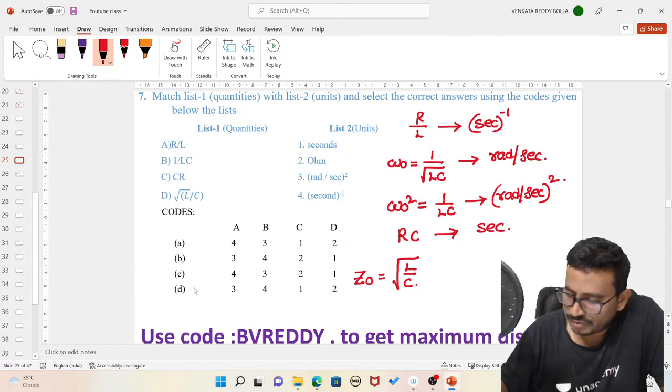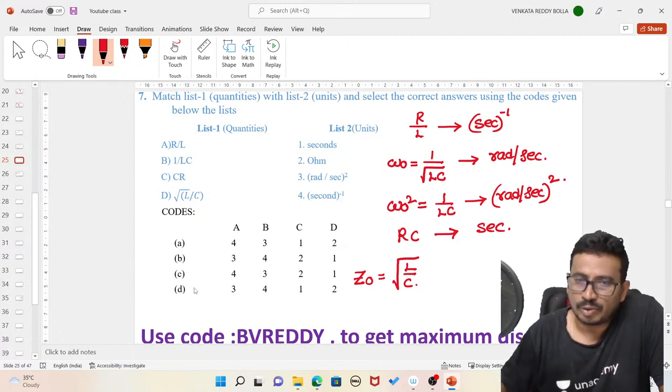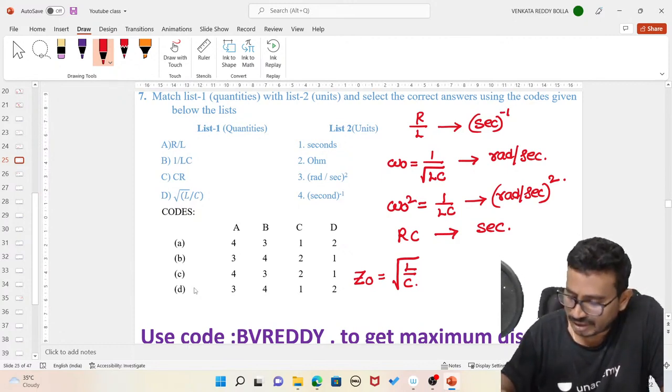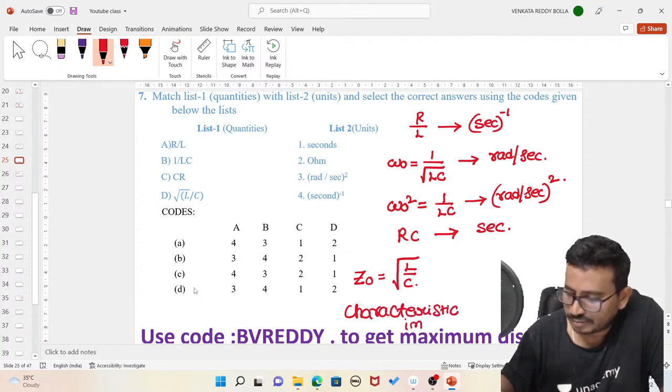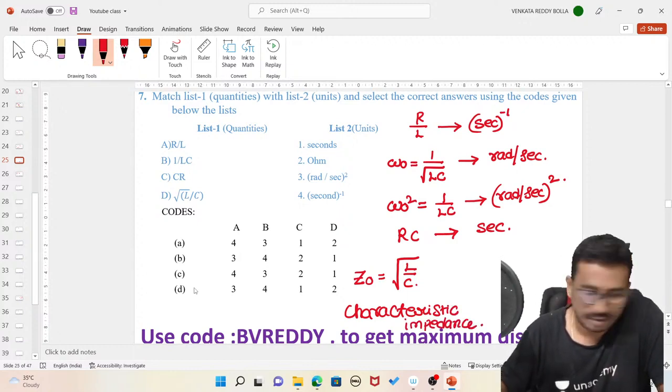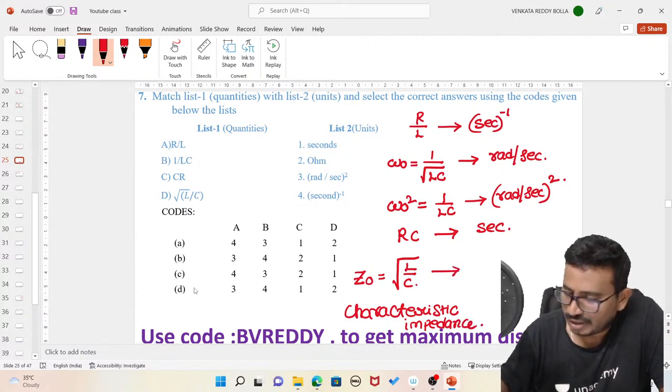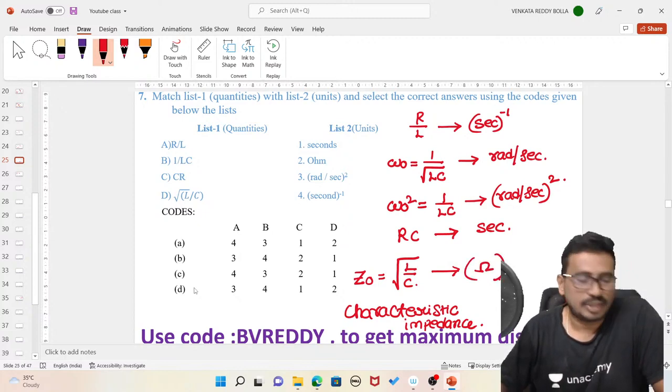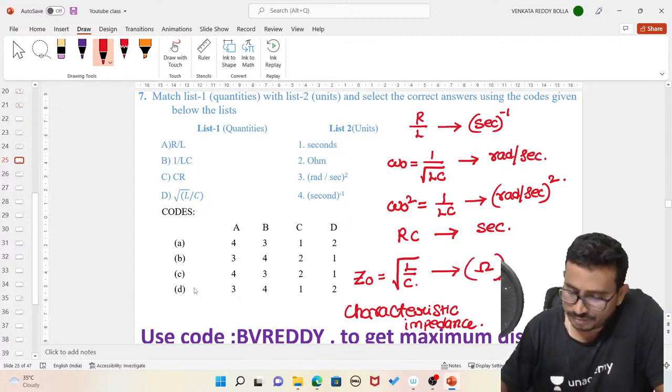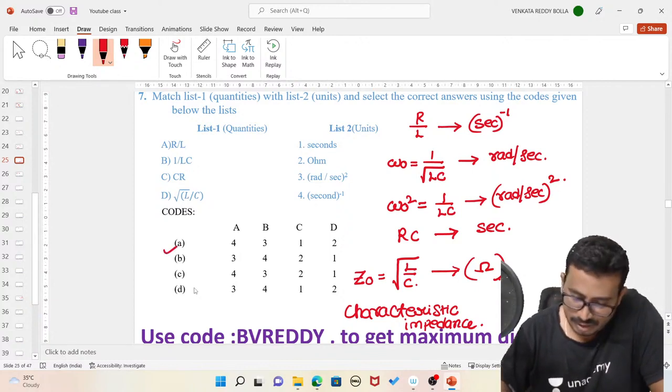It is the characteristic impedance of a transmission line, and its units are ohms. Now match the things here. Which option will satisfy? Option A, isn't it? Option A.